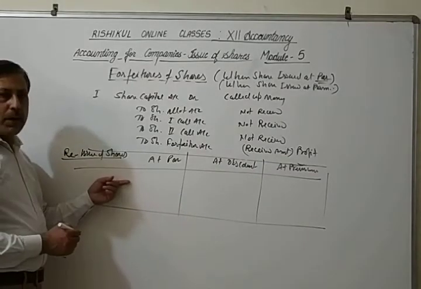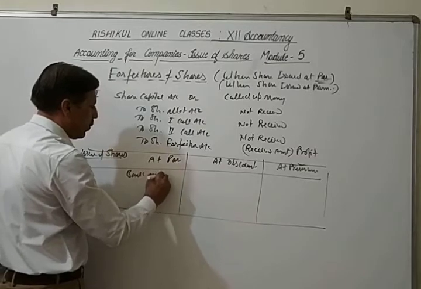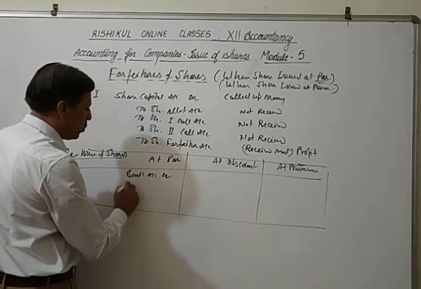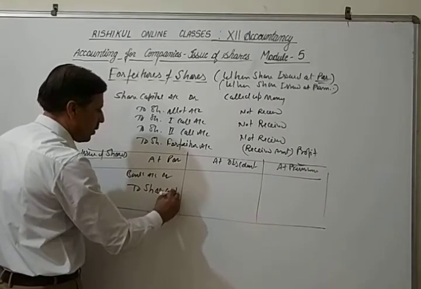So at par, what is the entry? Bank account debit to share capital account.